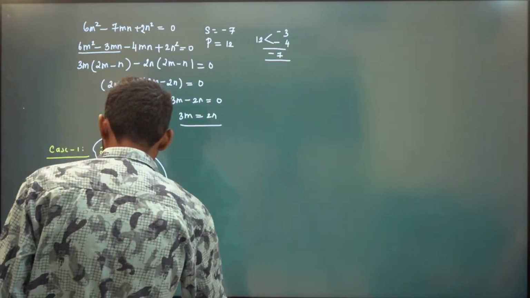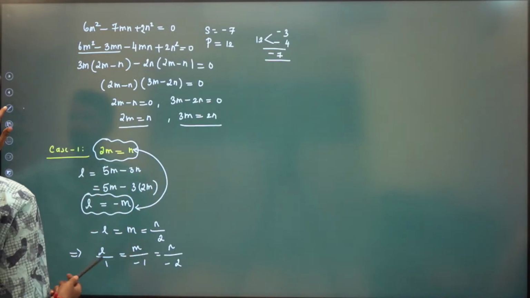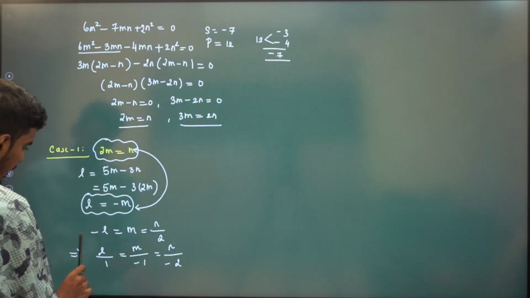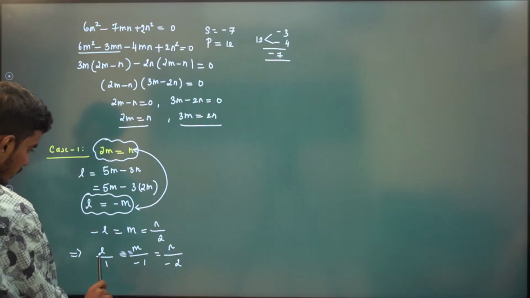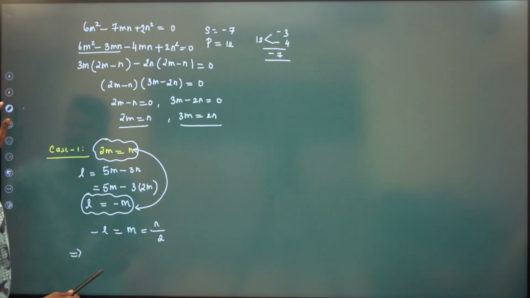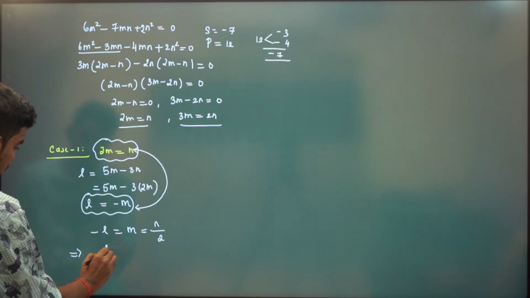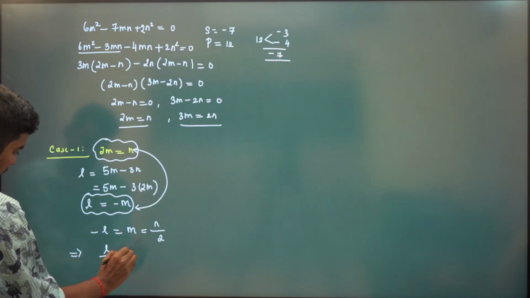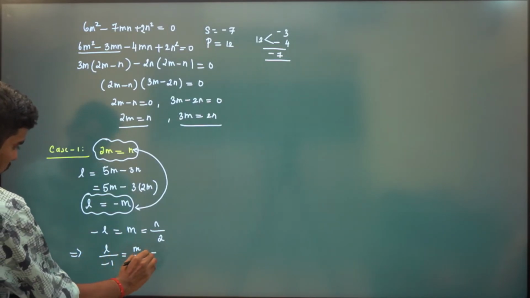Or we can write, okay, both are the same only. So in order to keep L positive, we can write like this itself, right? So L by minus 1, M by 1, N by 2.